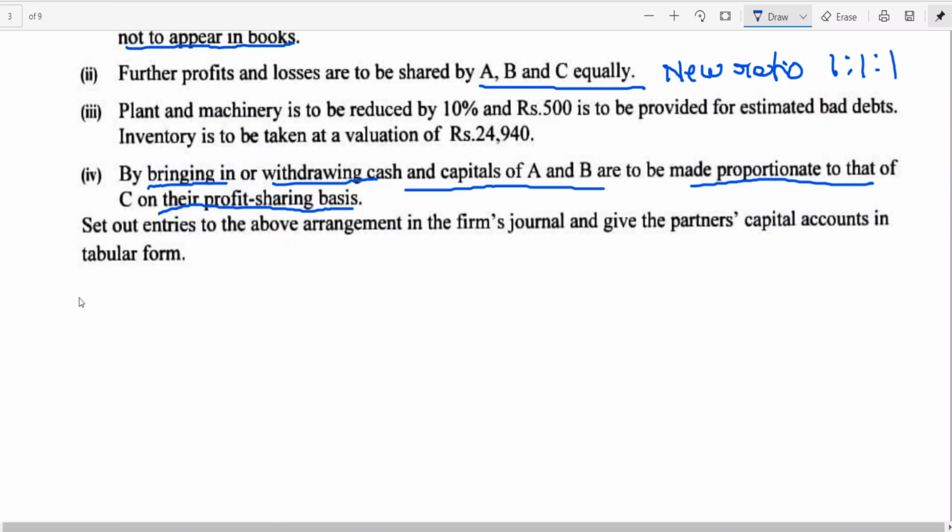So let me start the working notes. The first important working note is treatment of goodwill. This treatment of goodwill is very, very important.